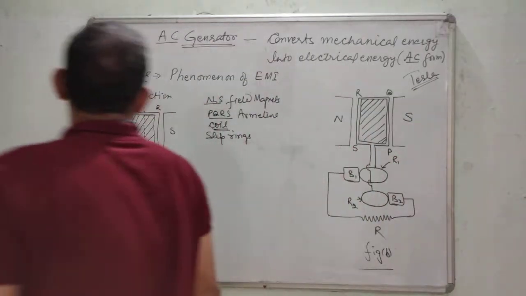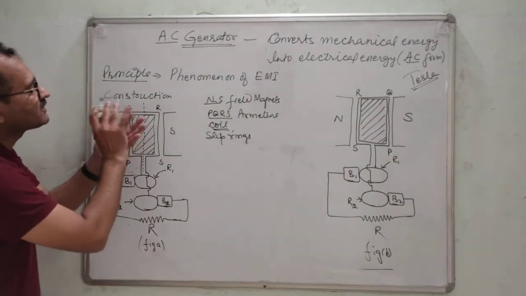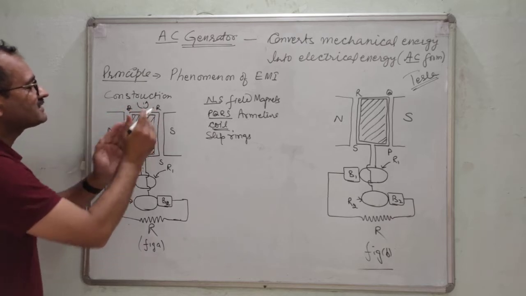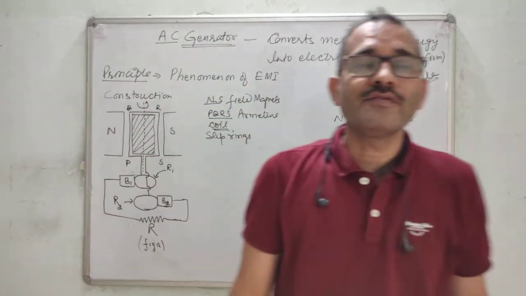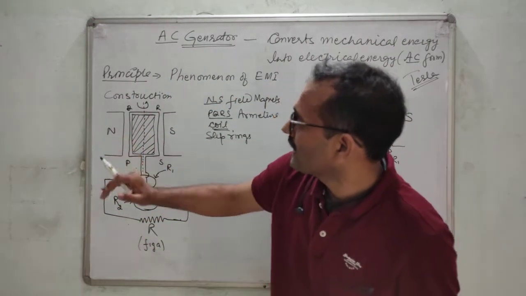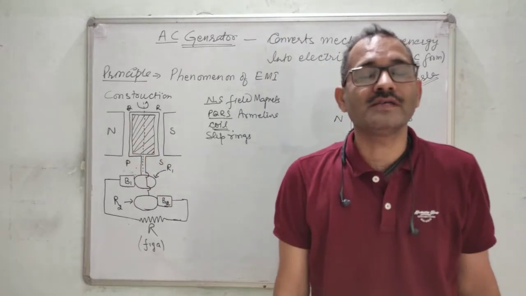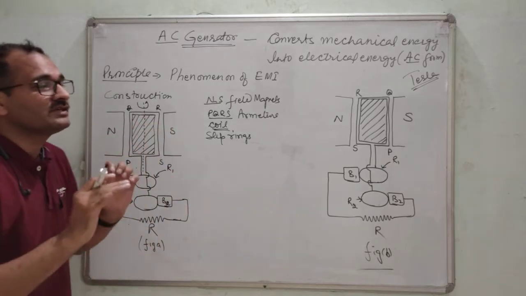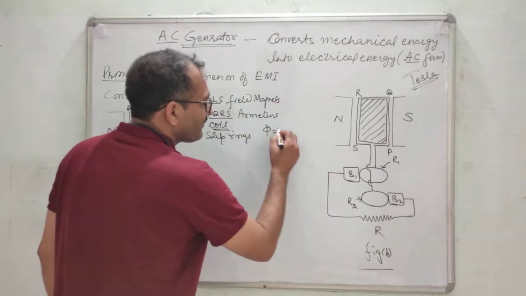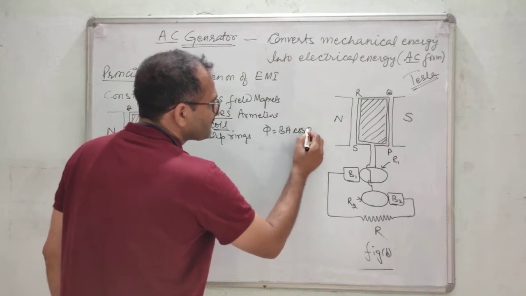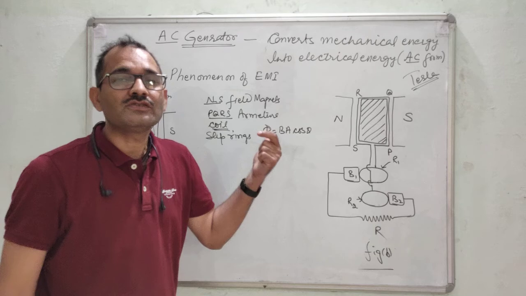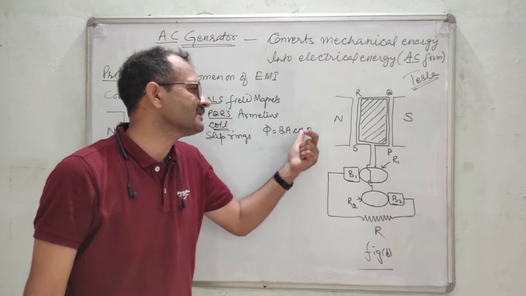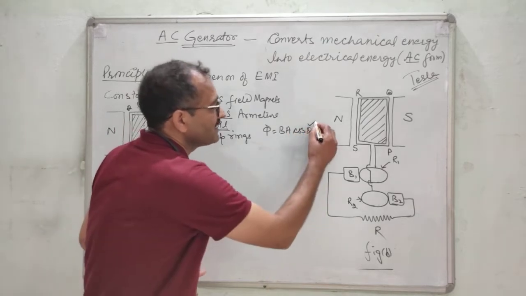Now, this shaft is rotated. Let me assume that PQ is moving outside and RS is going inward. What will happen by this rotation? We are changing what? Actually, what is flux? Phi is equal to BA cos theta. Here, we want to change phi. Phi can be changed either by changing B, or by changing A, or by changing theta. Here we are doing so by changing theta.